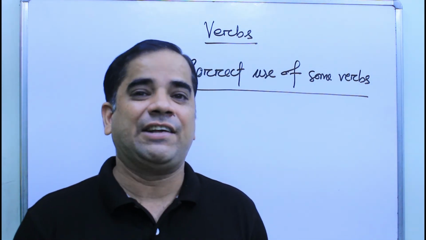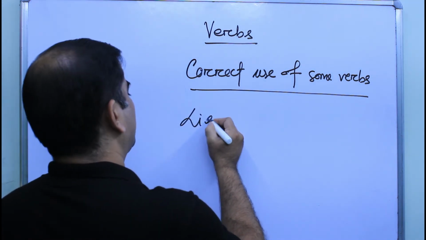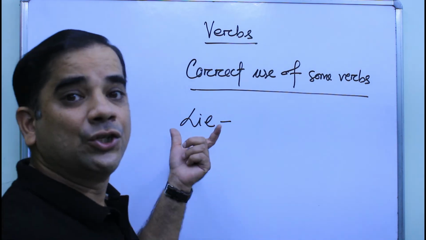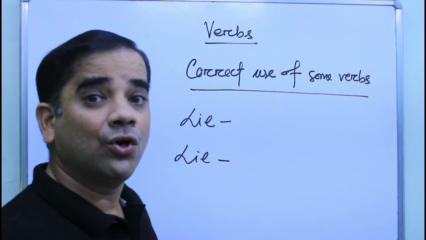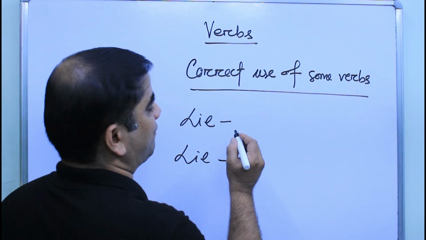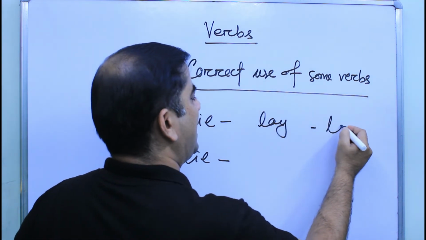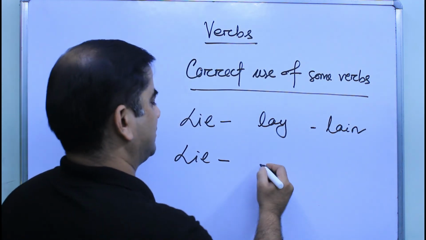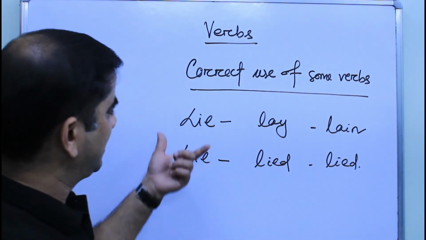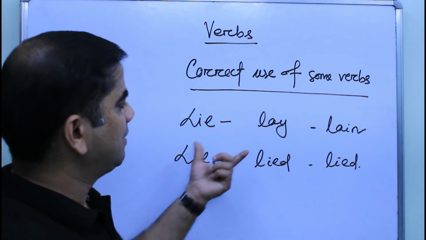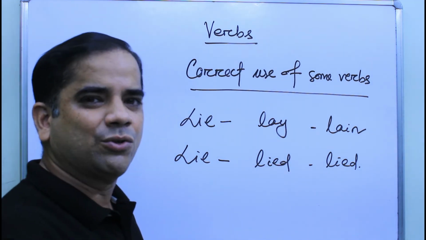Students, let us now discuss the different uses of the verb lie. Lie has two different forms. One is to rest and the other one is to give a false statement. So in their V2 and V3 they are lie, lay and lain. Lie, lied and lied. See, in V1 they are same, but in V2 and V3 they are totally different. So let us take some examples to discuss this.